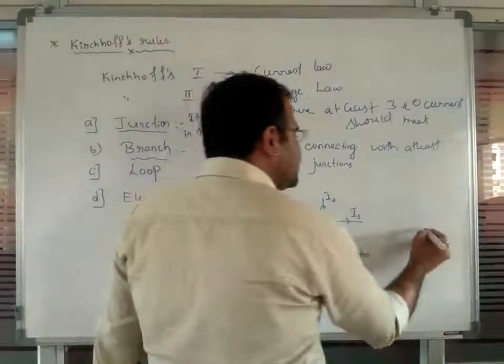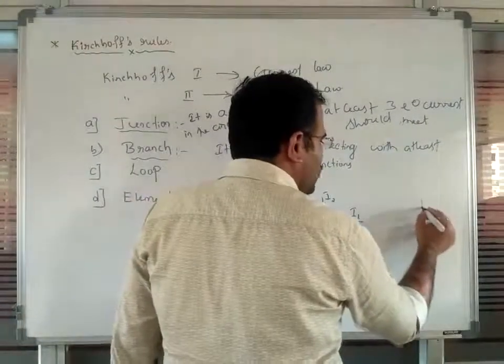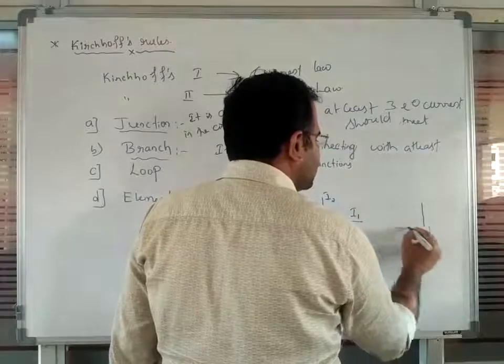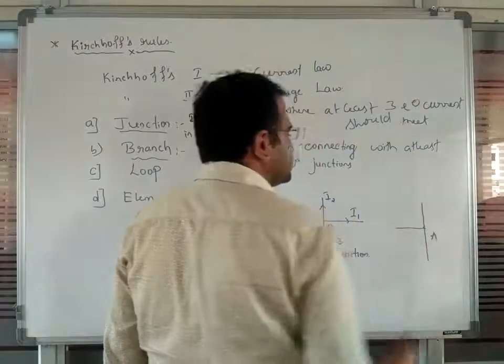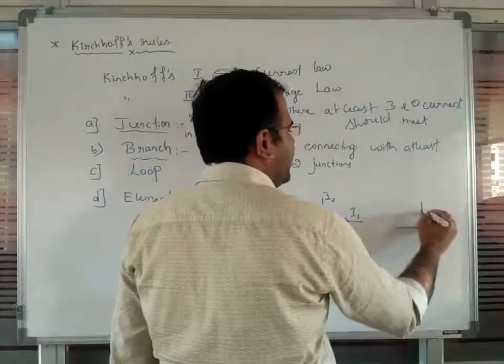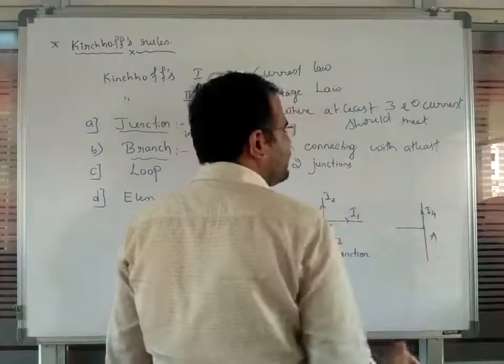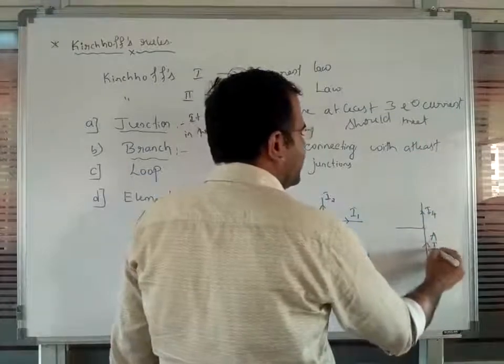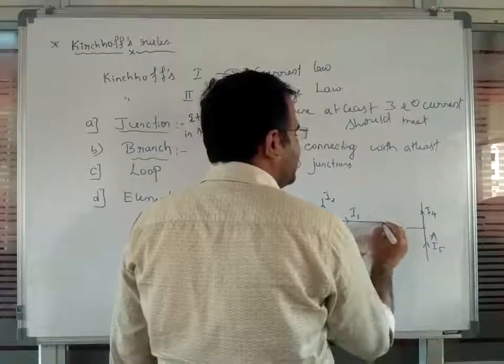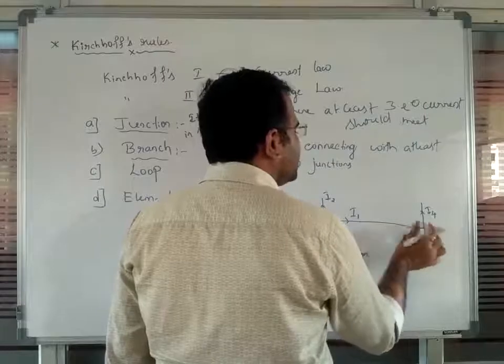Similarly, we will consider one more junction point like this. This is point A, where you observe I4 and here the electric current I5, and you make a path connecting these 2 points.